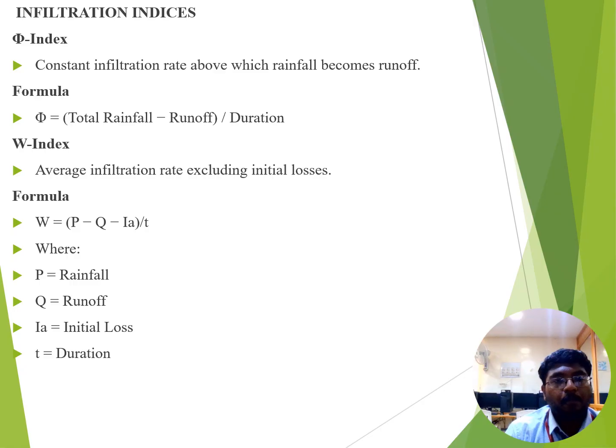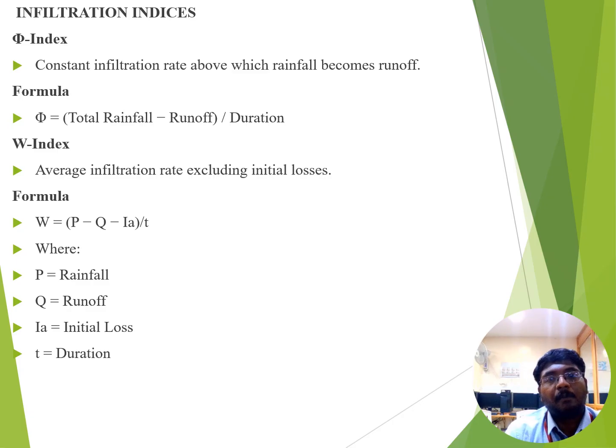Next, we see about the infiltration index. Infiltration index is a simplified numerical value used in hydrology to estimate the average rate at which rainwater enters the soil. It helps the water resource engineer to calculate how much rainfall will become surface runoff. There are two different types of infiltration index, phi index and W index. Phi index is defined as the average rainfall intensity above which the volume of rainfall equals the volume of surface runoff. The phi index is calculated with this formula.